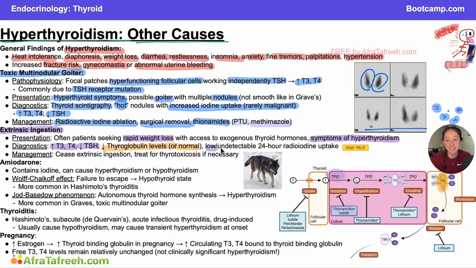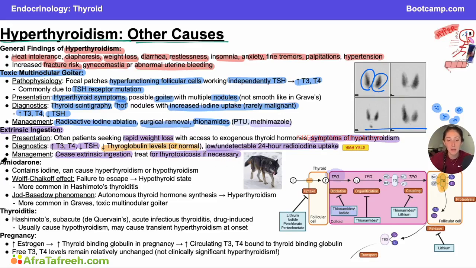Additionally, you might see lower, undetectable 24-hour radioiodine uptake. Feedback is actually intact in your thyroid in this scenario. So your thyroid knows it shouldn't be producing more T3 and T4 because you have a ton of it in your body. So your thyroid is not taking up any more iodine. It's not producing any T3 or T4. Those levels are just high because you're ingesting it exogenously. And that is why you will see lower, undetectable levels of radioiodine uptake in the setting of an extrinsic ingestion of thyroid hormones. To treat this picture, we will just cease the extrinsic ingestion. And then depending on how severe this patient's symptoms are, we could treat for thyrotoxicosis if necessary. Remember your 4 Ps, maybe some propranolol.